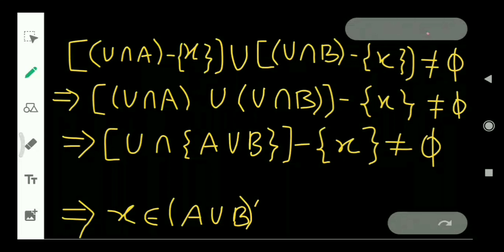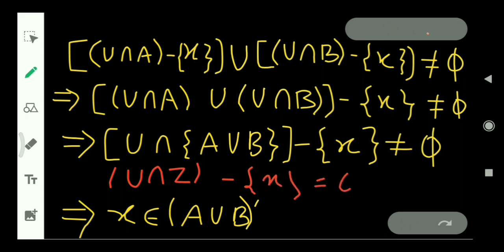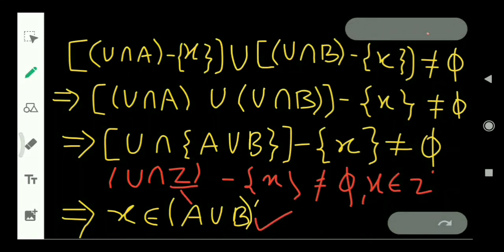And from this equation, if we assume this set A union B as a single set Z, then we can write U intersection Z excluding the point x, that will be non-empty. So we can write x belongs to (A union B)', as A union B is your Z.